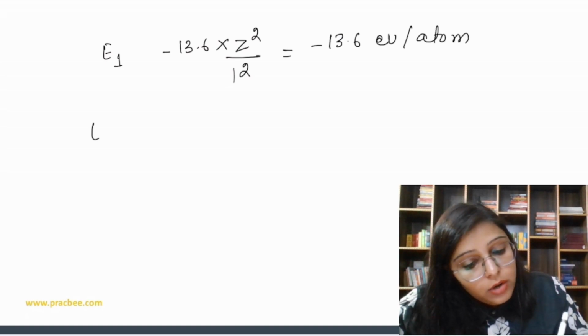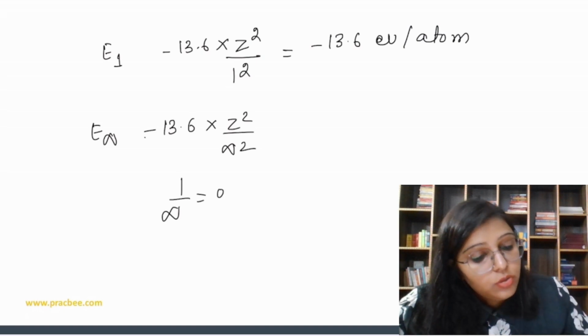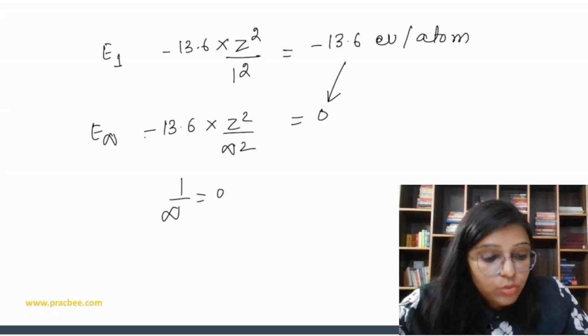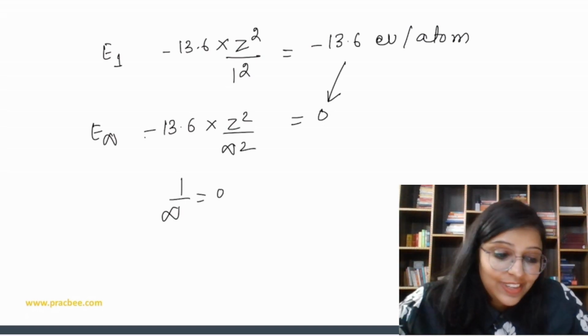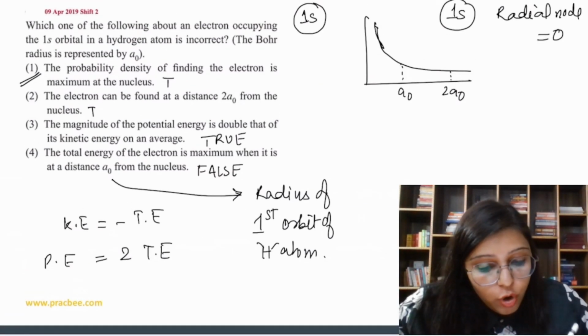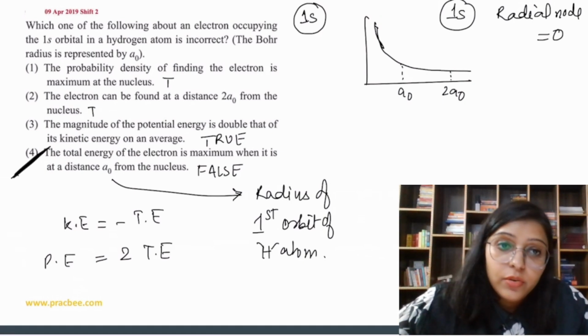But if we talk about the infinite shell, this is minus 13.6 Z square upon infinite square. 1 by infinite is equal to 0. So it goes from minus to 0, so it increases. So the fourth statement is false. The incorrect statement is option number 4.